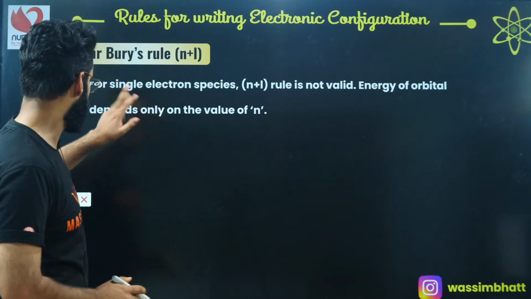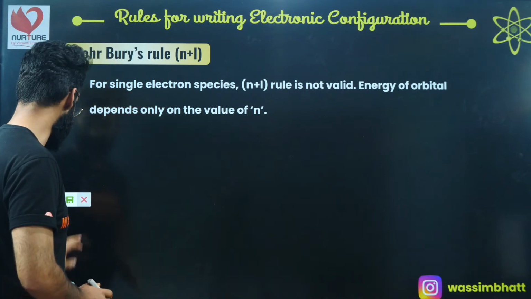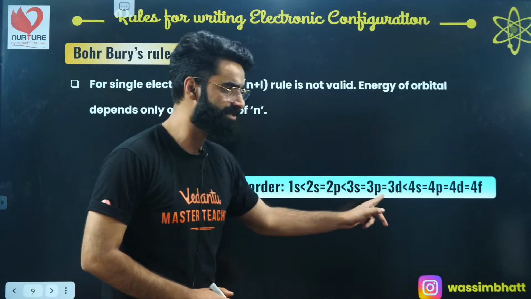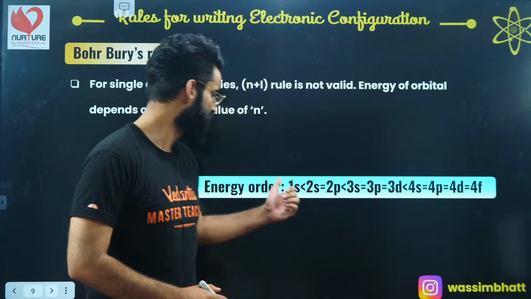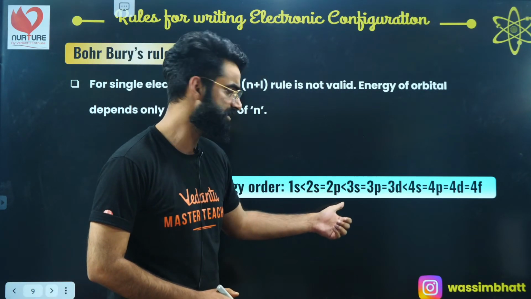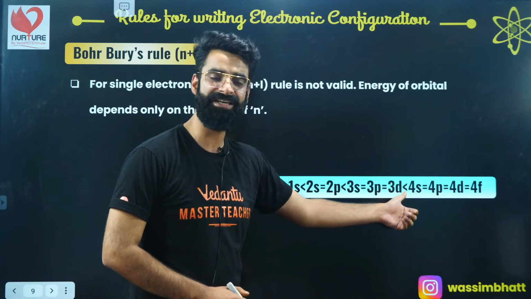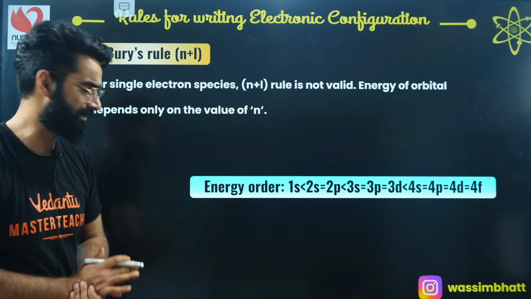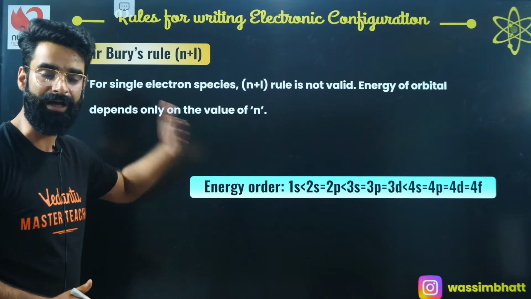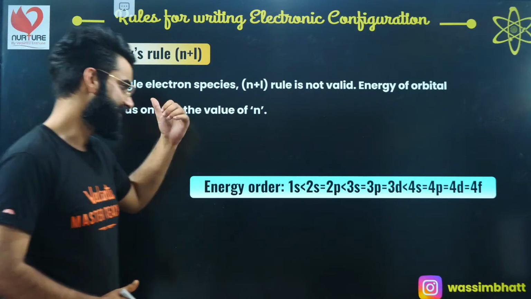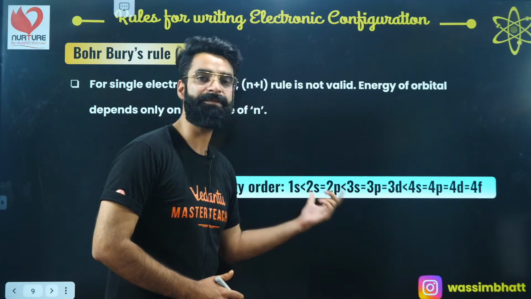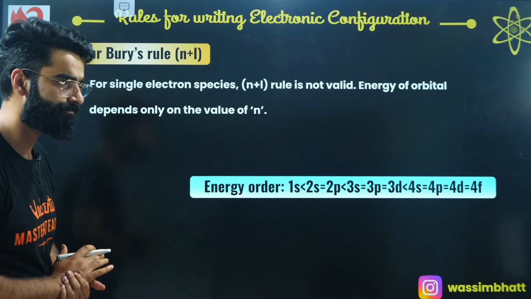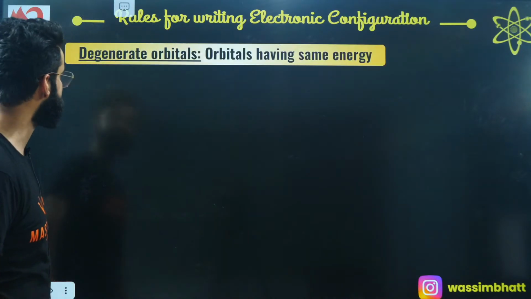I'm sure it's clear till here. This is valid for single electron species. Perfect. And this is the energy order for the single electron species, which I showed you a few minutes back. First 1s, then 2s and 2p will have the same energy, then 3s, 3p, 3d will have the same energy, and so on, right? At the same time, you can see just one thing. In case of single electron species, the energy of the subshells only depends on the principal quantum number. It is independent of the azimuthal quantum number. I hope this is clear to everyone.